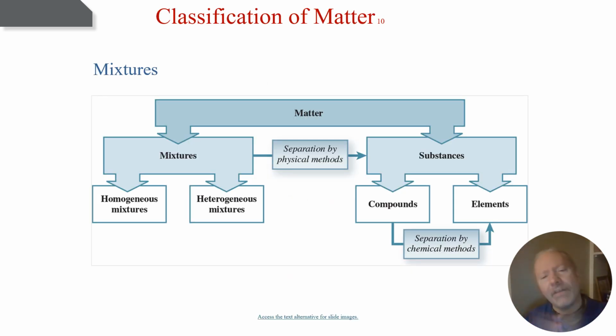Now, how do we identify matter? Well, we start with what we've learned in our previous videos. We know matter is almost everything. Is matter a substance or is it a mixture? If it's a mixture, we can separate it by physical means. We can filter, maybe we can distill it, maybe we can use centrifugation, some type of filter, right? And then we can get pure substances, right?